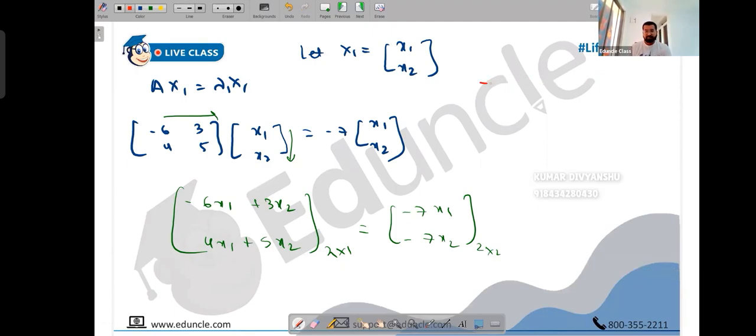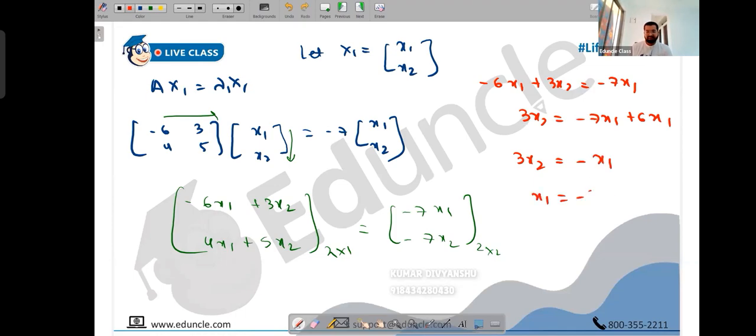Now it's fine. So we have about minus 6x1 plus 3x2. This is minus 7x1. Okay. So we have about 3x2 is minus 7x1 plus 6x1. So we have about 3x2 is minus x1, people. That's it. Or you can say x1 is minus 3x2. This is one of the equations that we have got.